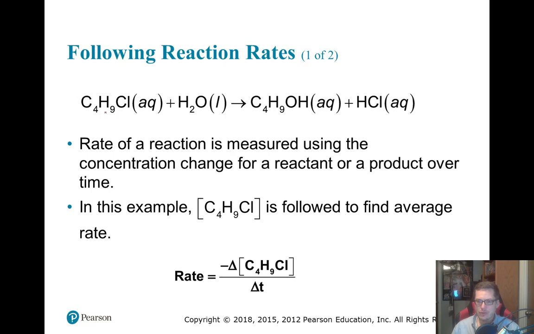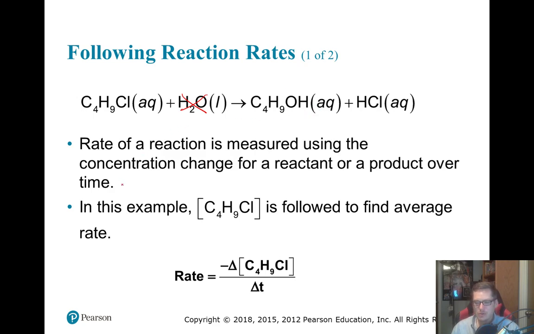All right, so if we have this reaction, we've got this compound reacting with water to form the same thing, but replacing the chlorine with an alcohol group, and then hydrochloric acid. When we measure the rate of reaction, we're really just going to measure the change in concentration of something in it. Specifically, we probably wouldn't choose water because we can't get the concentration of water, so that one's out. But really, we could pick any reactant or any product. The reactants are going to be getting used up, and the products will be getting formed.